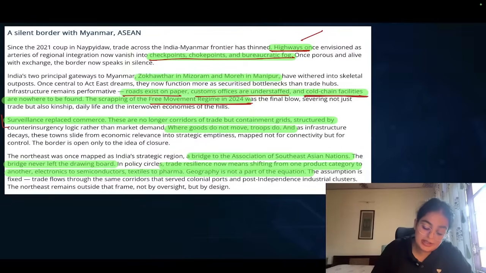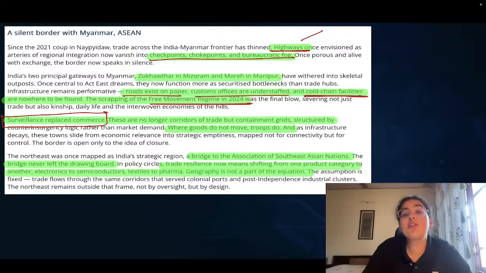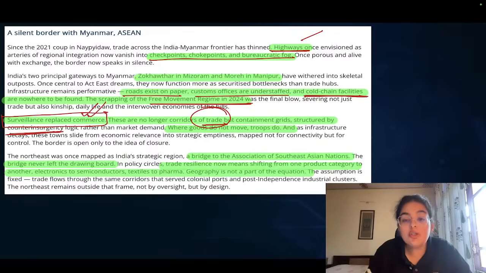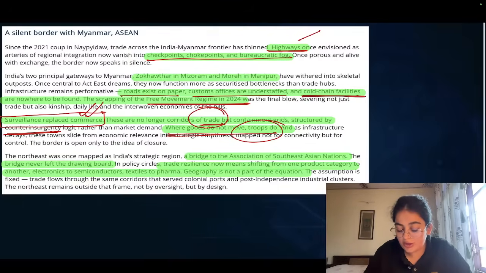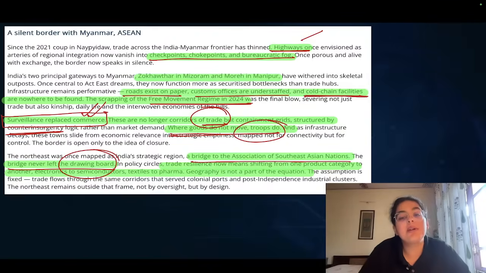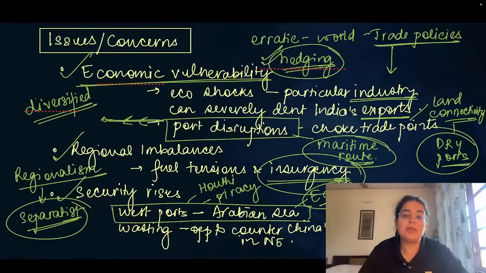We say that surveillance has replaced commerce. We are not ensuring commerce in the northeastern regions, rather we are just ensuring surveillance in those regions. No longer corridors of trade. They are no longer corridors of trade, but they are grids structured by counter-insurgency operation. Goods do not move, but it is only the troops that do a movement in the northeastern regions. We wanted to use Northeast as a bridge for the ASEAN countries, but this is only on paper. The bridge never left the drawing board. So this becomes an important aspect that we were discussing.